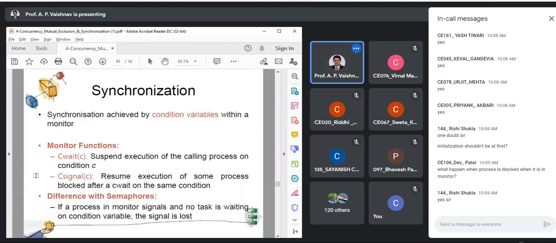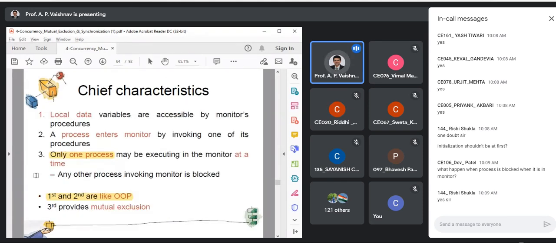Yes. So now let us go back. The third requirement, or third property, that we saw, is providing mutual exclusion by default, so that we don't need to worry. We are free from the issue of mutual exclusion. Now what is remaining? We need synchronization, yes or no?